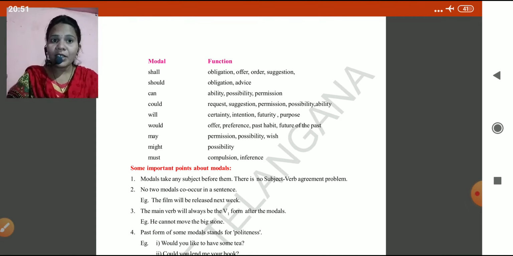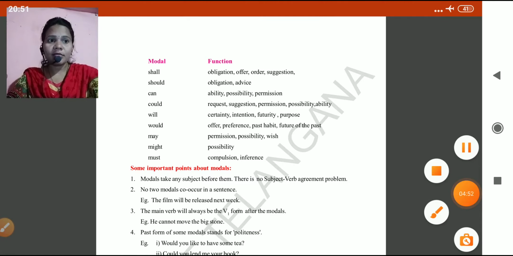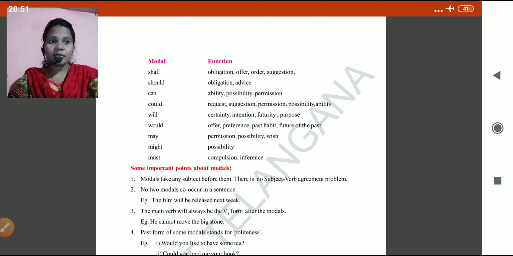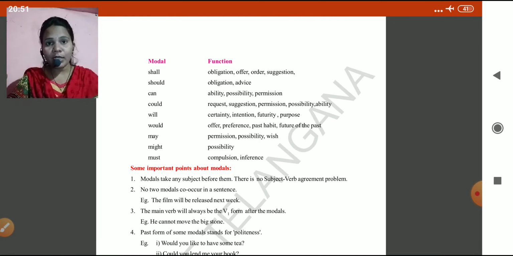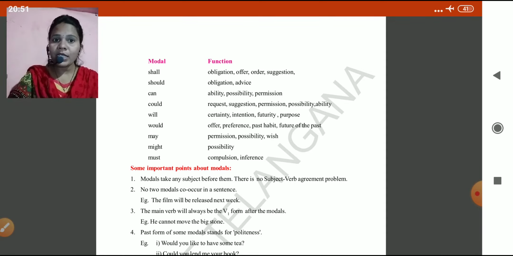Could: request, suggestion, permission, possibility, ability. Will: certainty, intention, futurity, purpose. Would: offer, preference, past habit, future of the past. May: permission, possibility, wish. Might: possibility. Must: compulsion, inference.